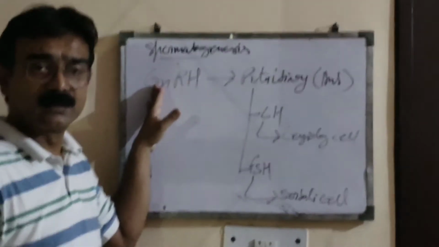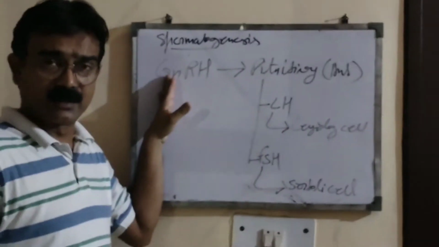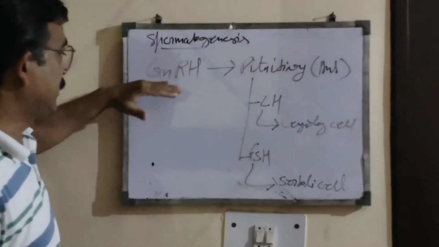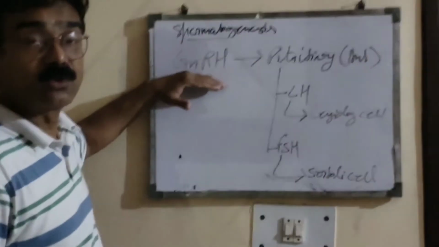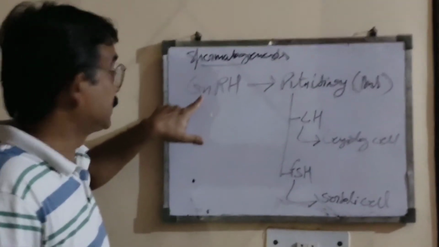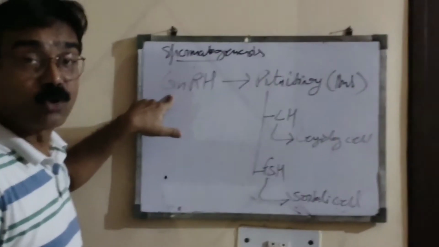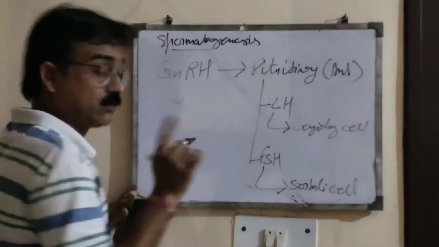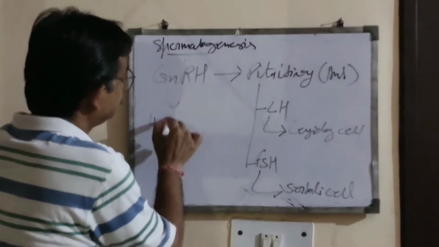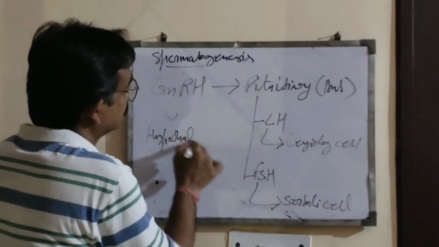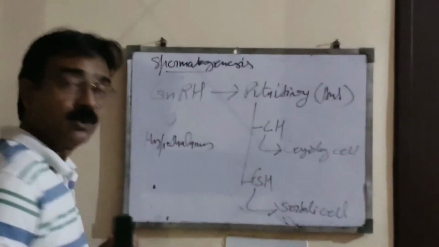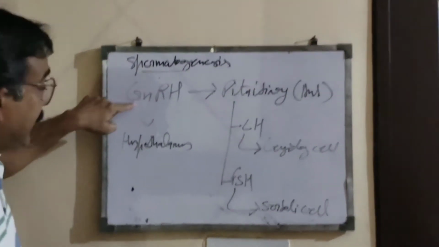First, at the time of spermatogenesis there is a secretion of gonadotropin releasing hormone, which I abbreviate over here. Gonadotropin releasing hormone is secreted by the hypothalamus.